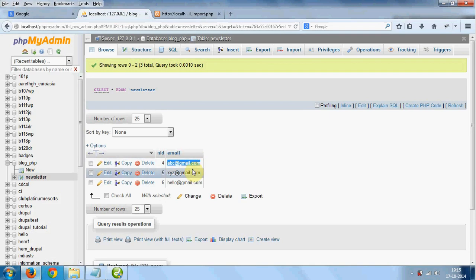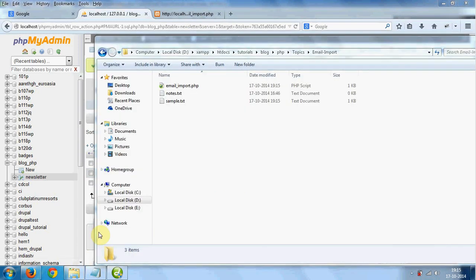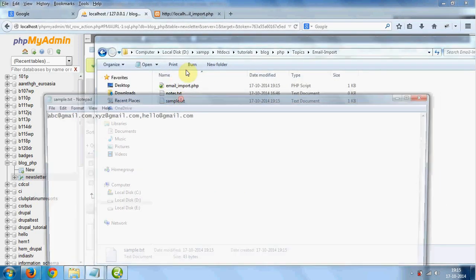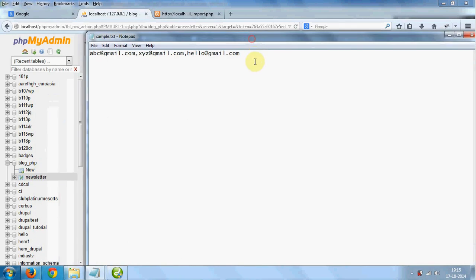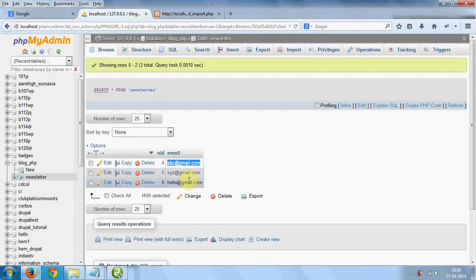So in this way we have created an email import system, and suppose we have thousands of email IDs inside the text file, comma separated, we can easily insert all these email IDs into our database table for future newsletter purposes or marketing. We can send some newsletter to the emails separately.